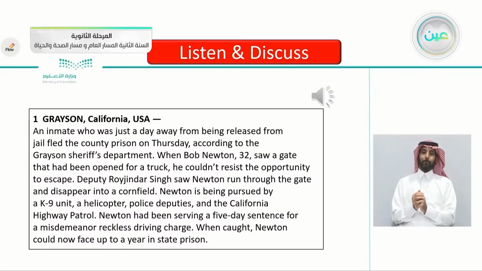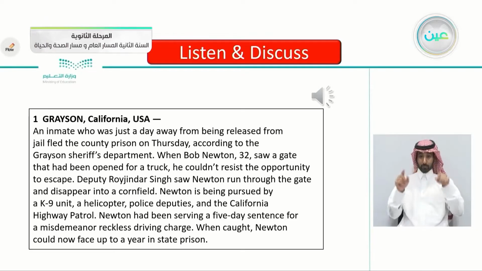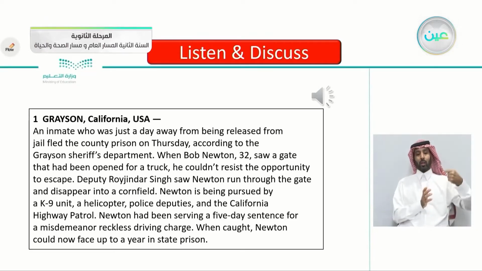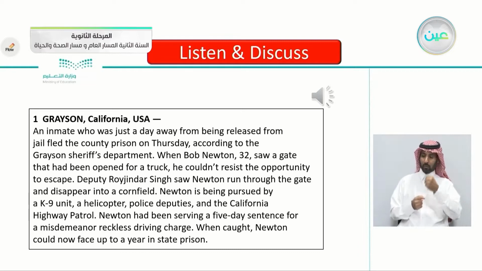So this is the first article, Grayson, California, USA. Let's listen for now. Grayson, California, USA, an inmate who was just a day away from being released from jail fled the county prison on Thursday, according to the Grayson Sheriff's Department. When Bob Newton, 32, saw a gate that had been opened for a truck, he couldn't resist the opportunity to escape.